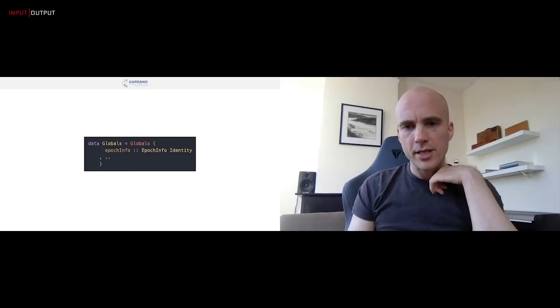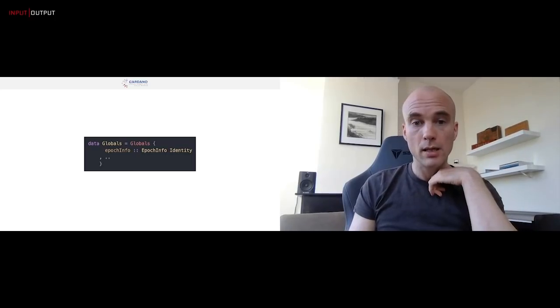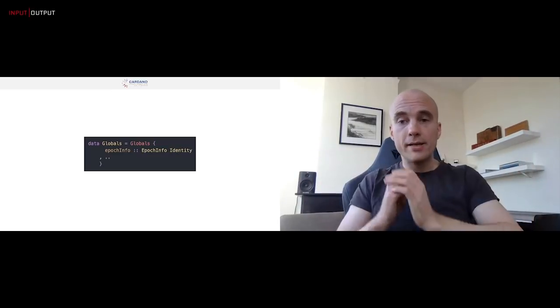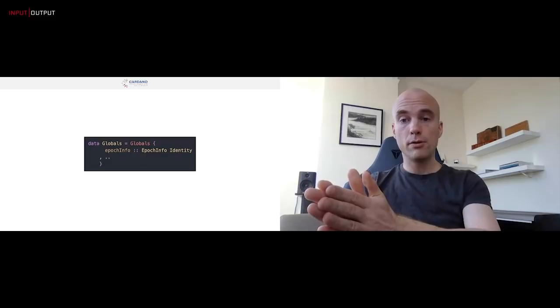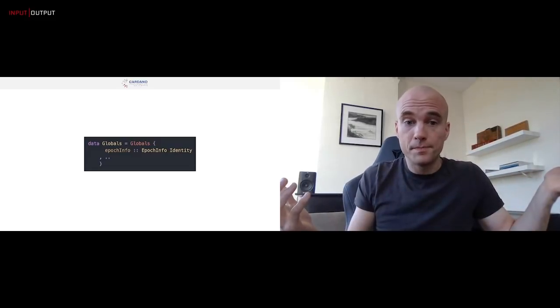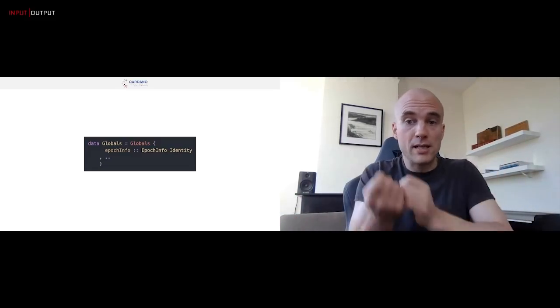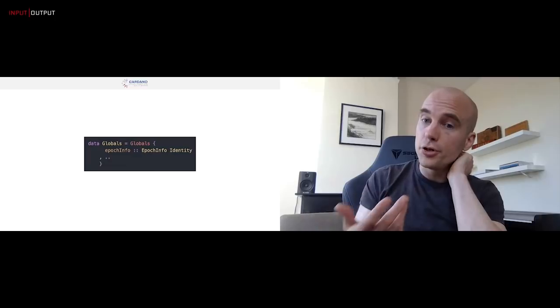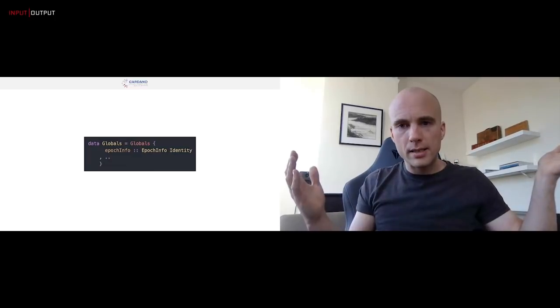Which basically means that Shelley is insisting that this epoch info is static. It can't change. And indeed, if we're running a Shelley net by itself with no transitions from Byron to Shelley or to somewhere else, that's perfectly fine, right? There is only one epoch size and one slot length, and so this is okay. So the Shelley ledger itself has the illusion that it's the only ledger in town.